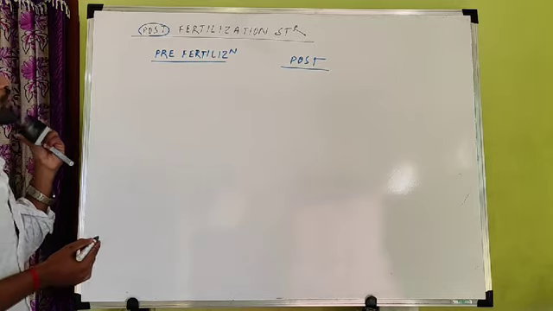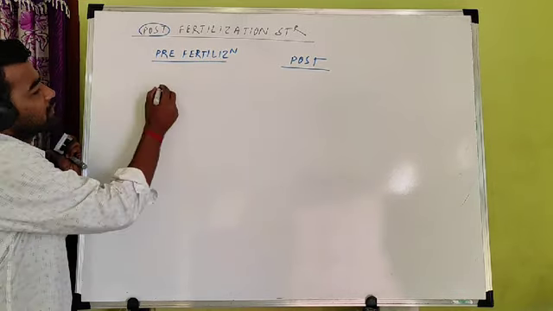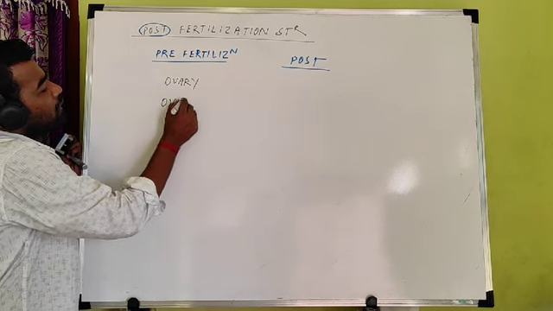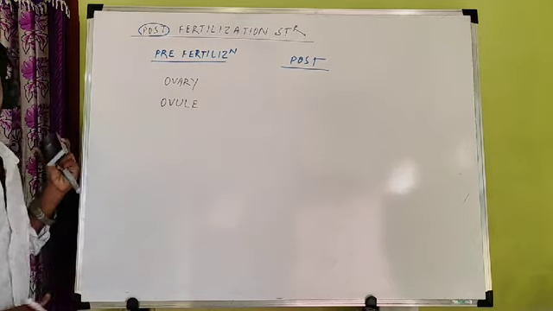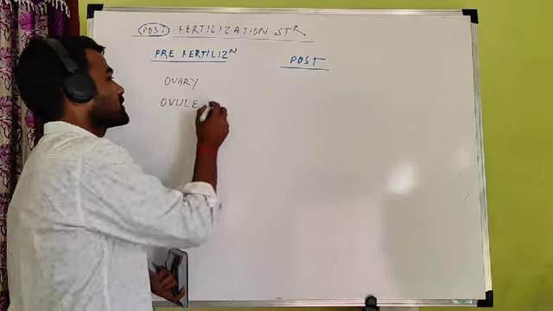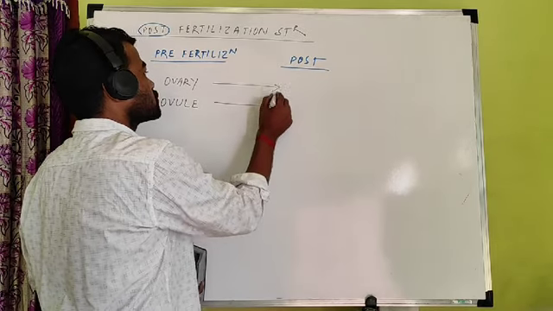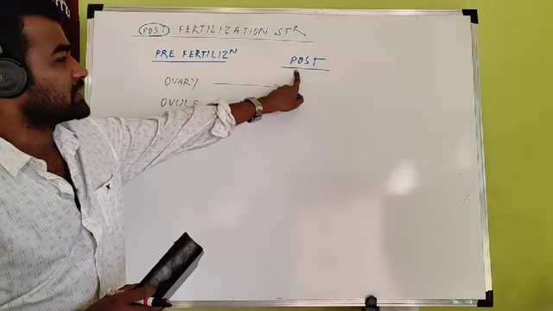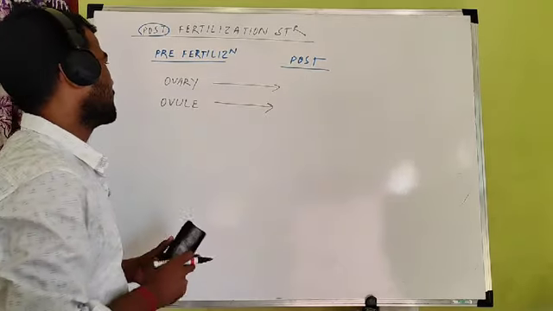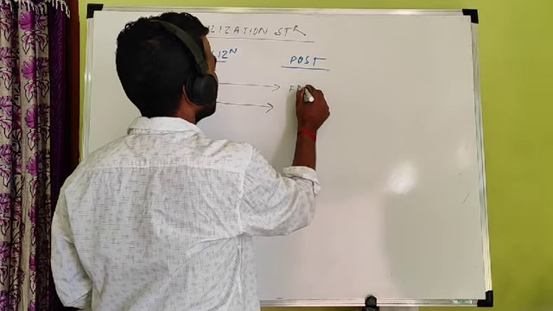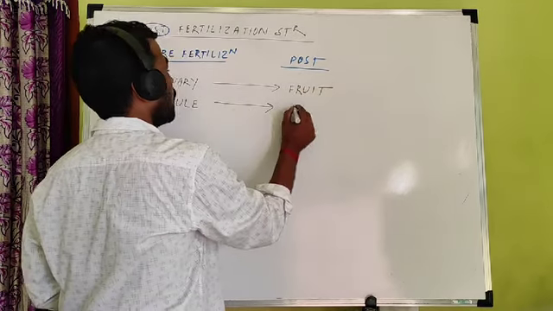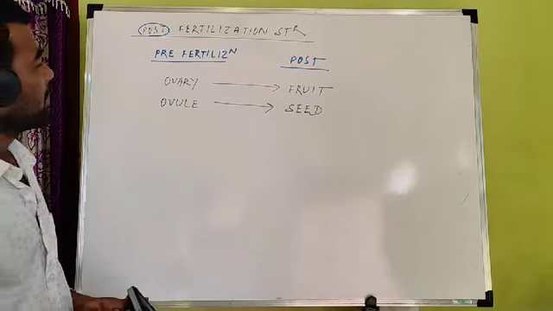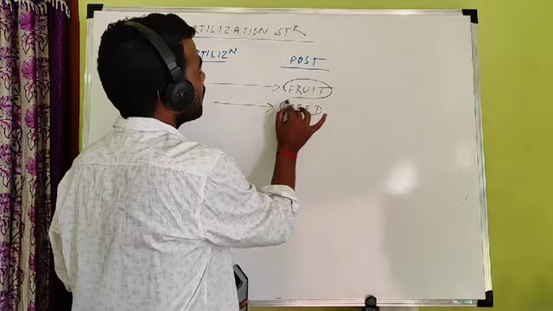In case of pre-fertilization structure, in the female part, you find ovary and ovule, two important parts. Already we have discussed what is ovary and what is ovule. But these two structures are converted into two important structures in post, meaning after fertilization. After completion of fertilization, the ovary is converted into fruit and the ovule is converted into seeds. You have to remember this.